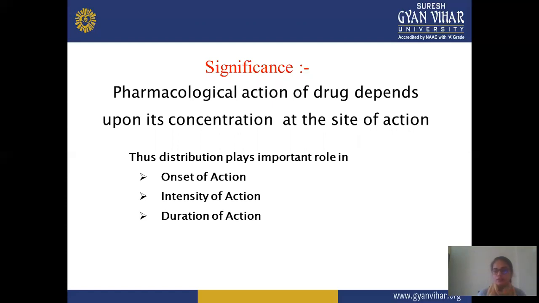Means how much time it takes for onset, how intense the action is, and how long the duration is. All this comes in the significance parameter. In significance, we mainly check how much pharmacological response is observed at a particular site or a particular amount of drug concentration.